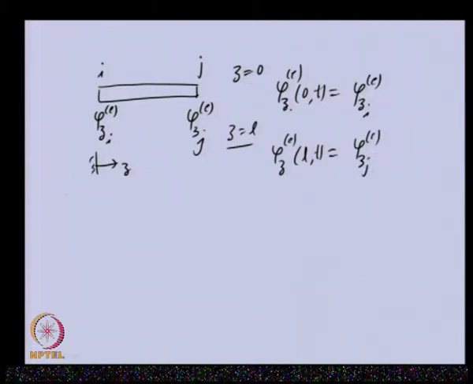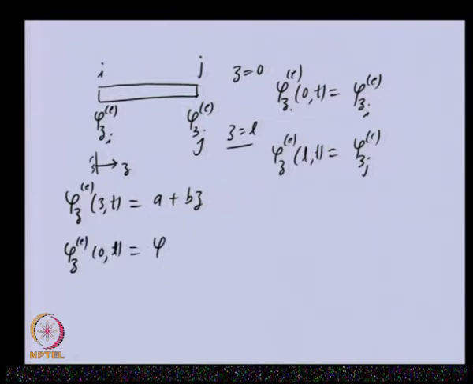Now, once we have the form of this elemental field variable as a polynomial, as we have seen from the weak formulation, this is good enough, and you can see that there are two constants and we have two boundary conditions. So, in that way we can obtain the explicit form of A and B in terms of these nodal displacements.